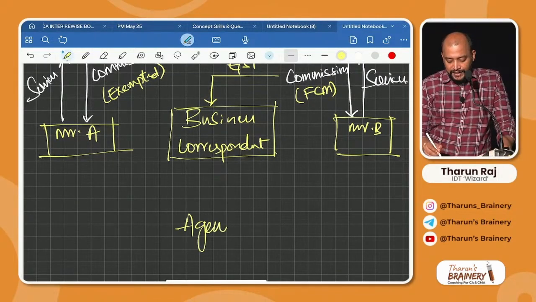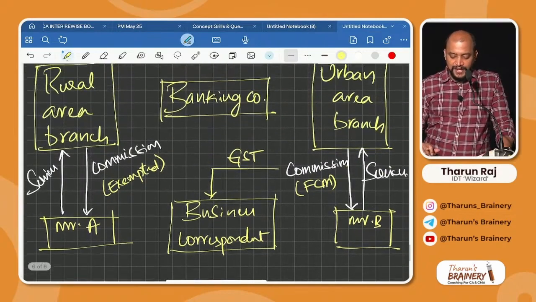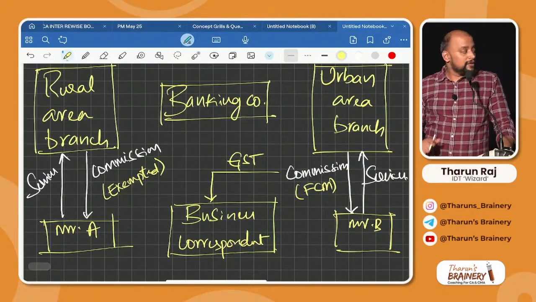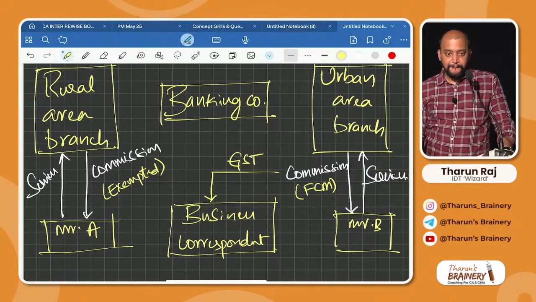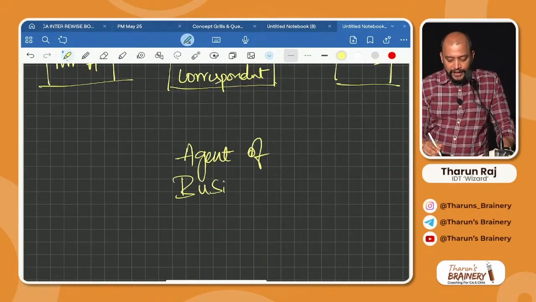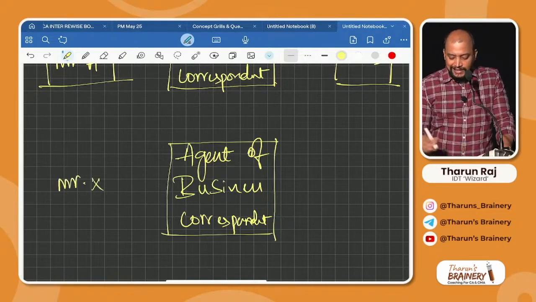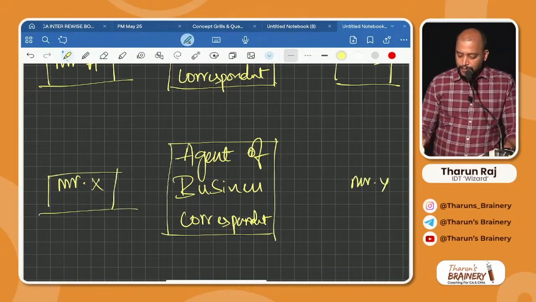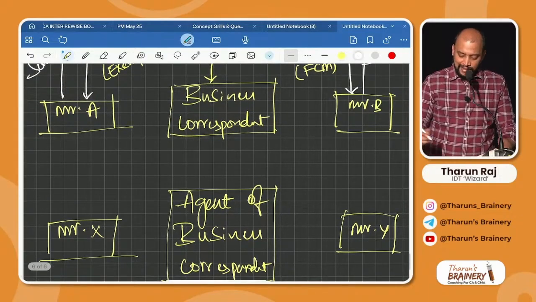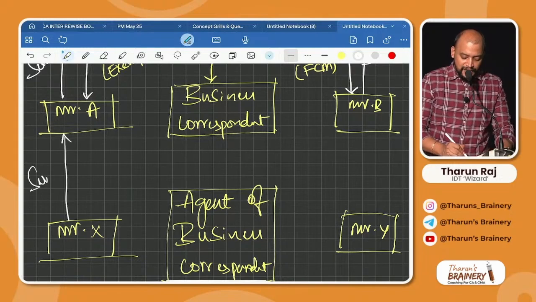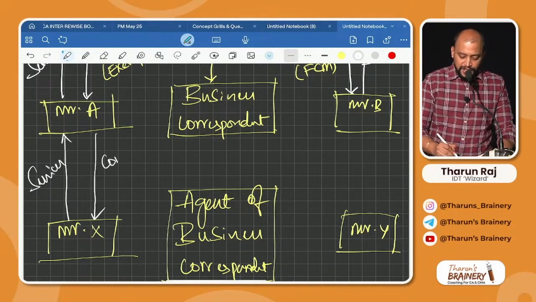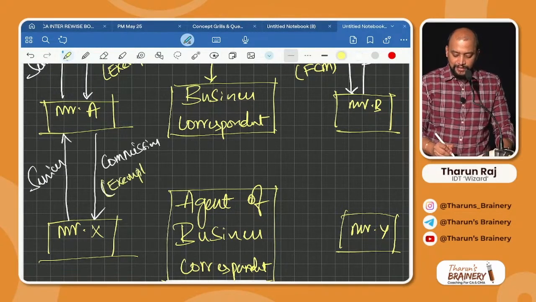Then agent of business correspondent. Say Mr. X and Mr. Y. Mr. X is providing services to Mr. A. As usual, whatever commission X gets, that commission is exempted.